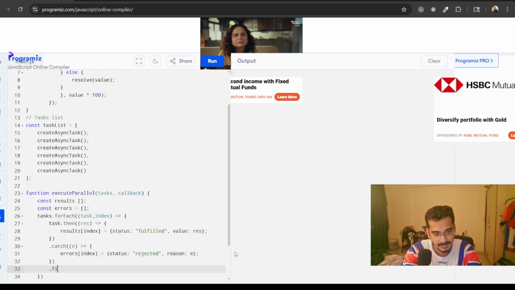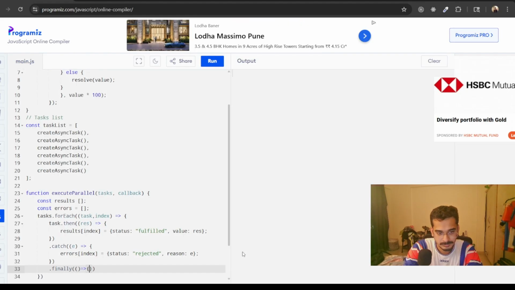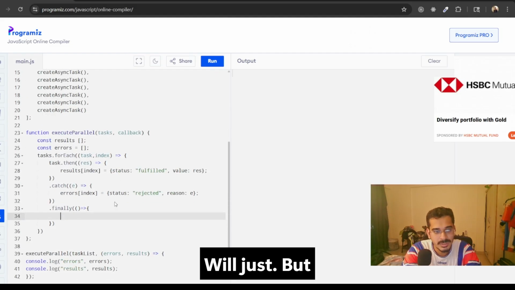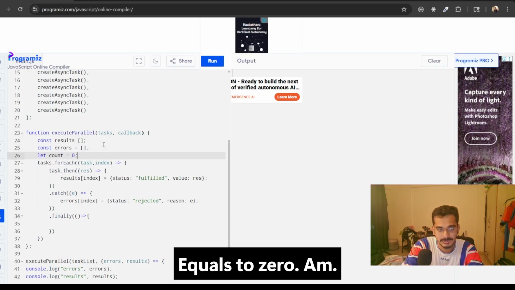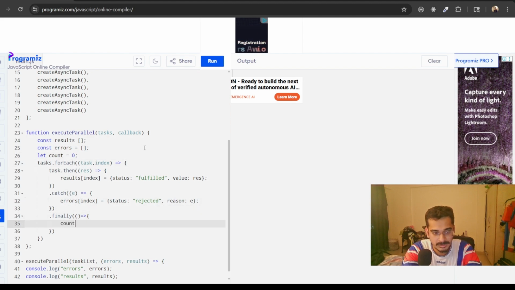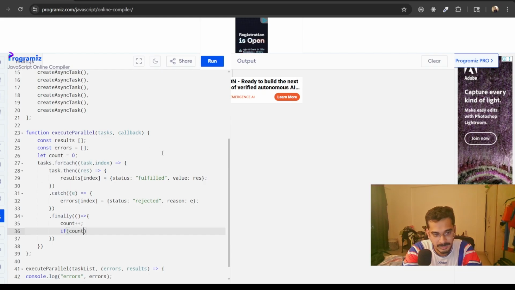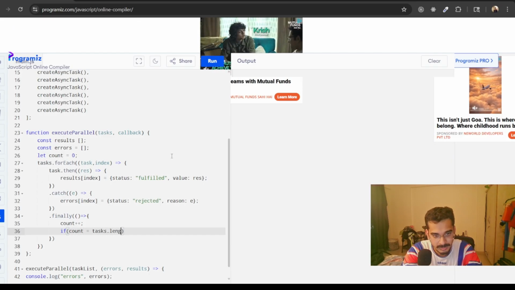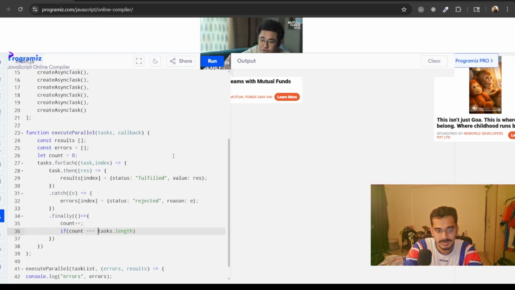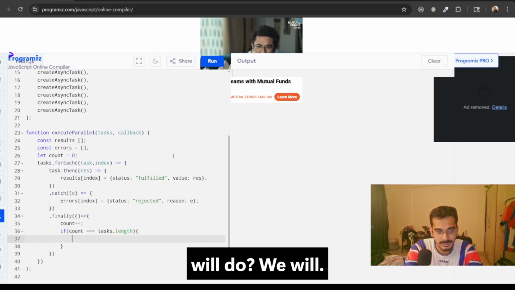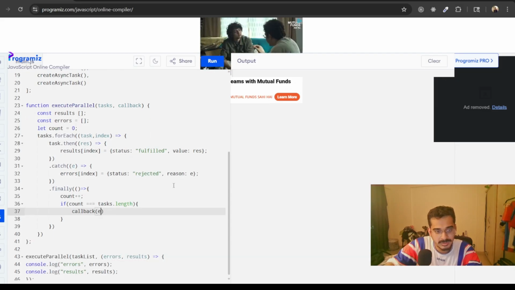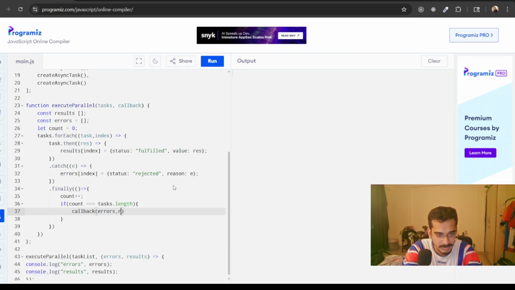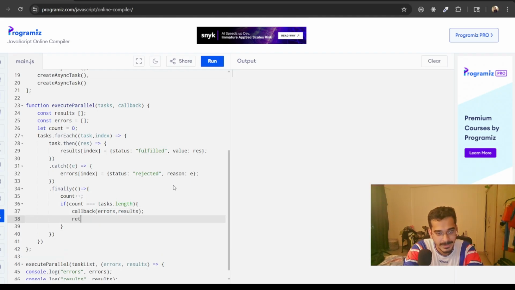And then finally, let count equal 0, and plus, if count equals tasks length, we will call this callback function with errors and results, and we'll just return it.